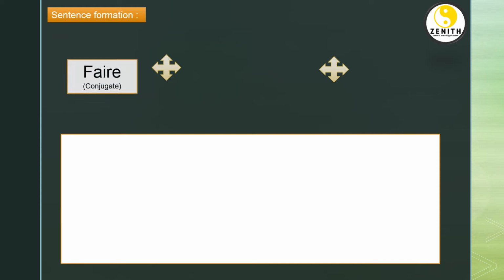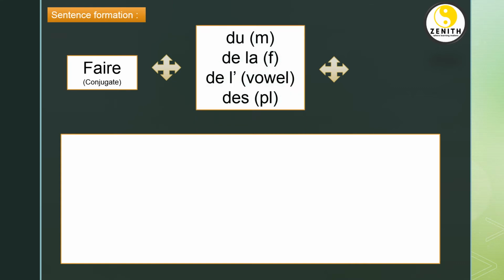So guys, I gave you some sentences with the faire verb. First, let us understand the sentence formation with faire. To frame a sentence with the faire verb, we need the conjugated form of faire according to the subject. Then we have to write the partitive article: du, de la, de l', des. These are called partitive articles. And then we have to write the activity, the activity we are doing.